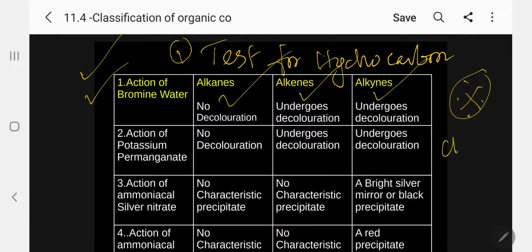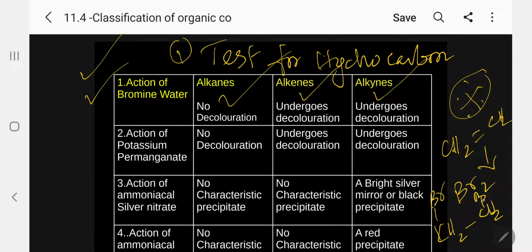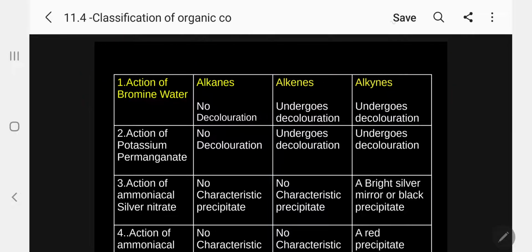The reason is, kindly follow, let me give a simple example. A double bond is present. When you add bromine, what will happen now? That molecular bromine is yellow color, so it will convert to the single bond CH2Br, CH2Br. So the bromine is now atomic bromine, which is colorless, so it undergoes decolorization. Kindly follow. This is the case for acetylene also, alkyne. So in the case of bromine water, only alkenes and alkynes answer, whereas alkane will not answer. You can very easily identify which is alkane.